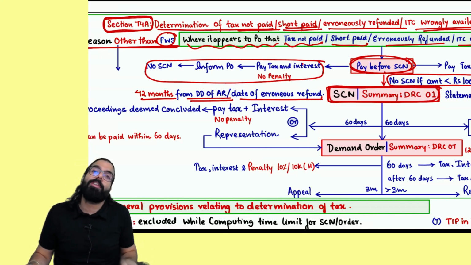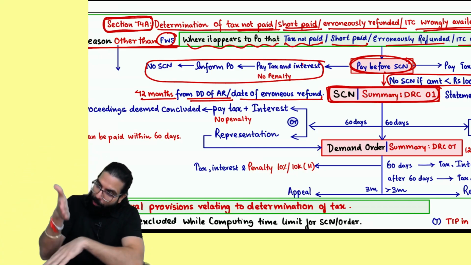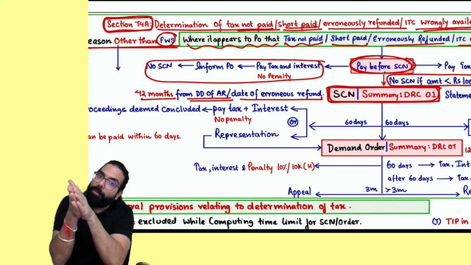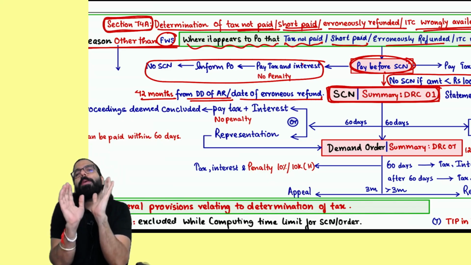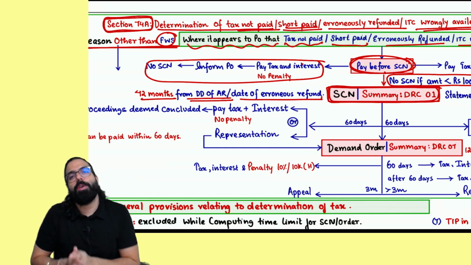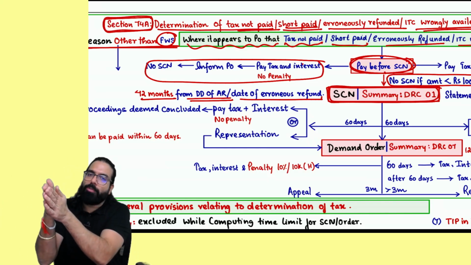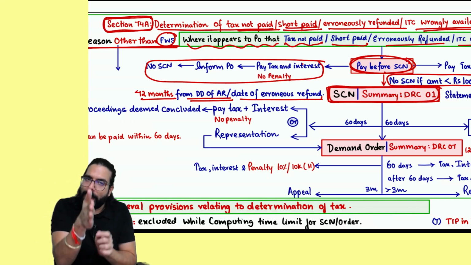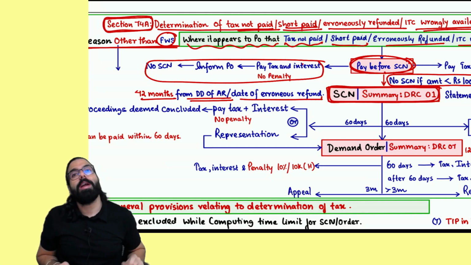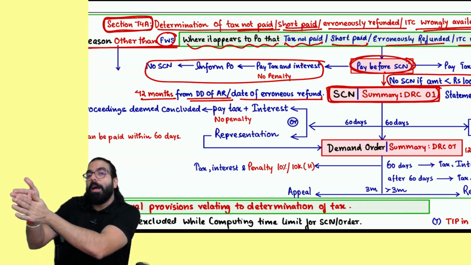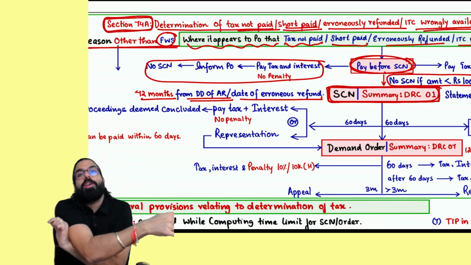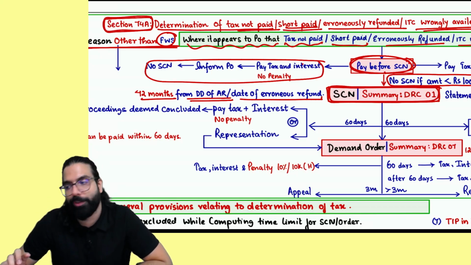What if it is an erroneous refund? For 1 year, I took one erroneous refund. Then the year the erroneous refund is given, the day the erroneous refund is given. In the case of erroneous refund, sir, see, in the case of tax not paid, short paid, ITC wrongly availed or utilized, whichever year's tax is short paid or not paid, from that year's annual return, within 42 months the show cause notice will come. But in the case of erroneous refund, whichever year the erroneous refund is given, the day the erroneous refund is given, from that day, within 42 months they will go ahead and give you the show cause notice.